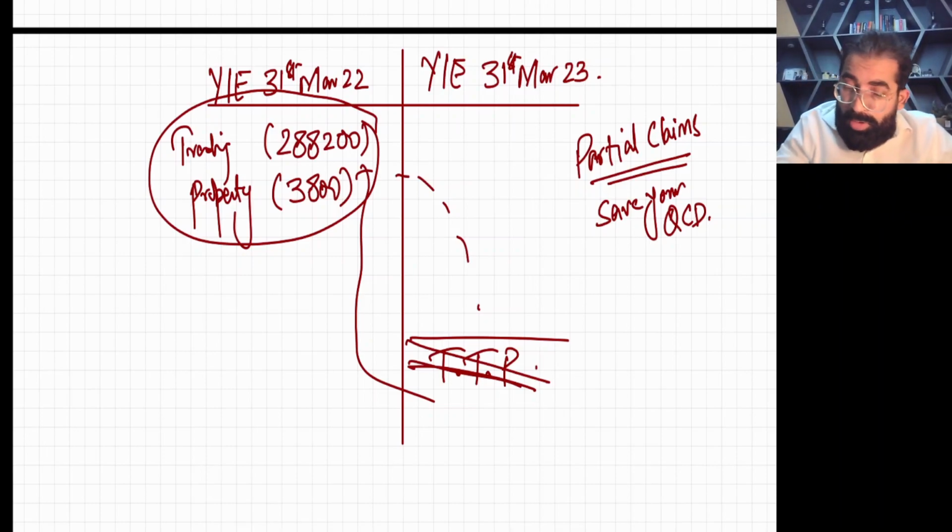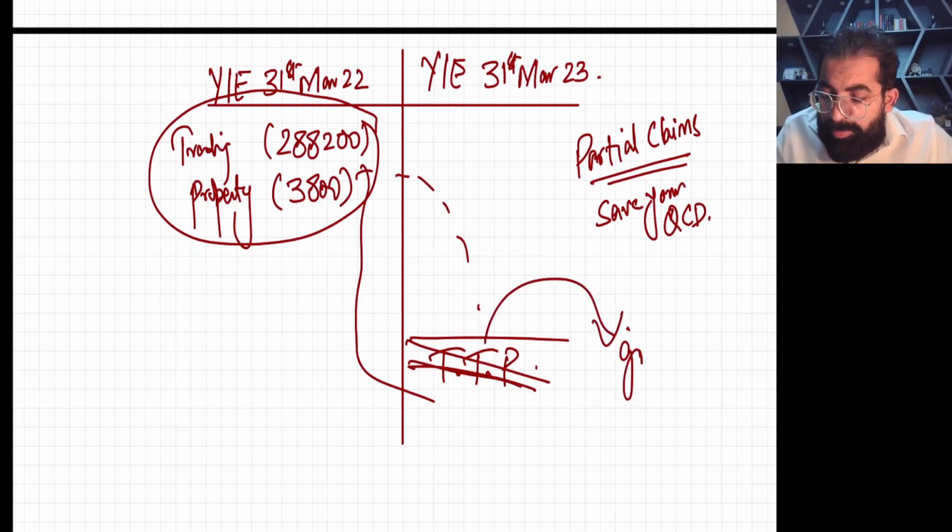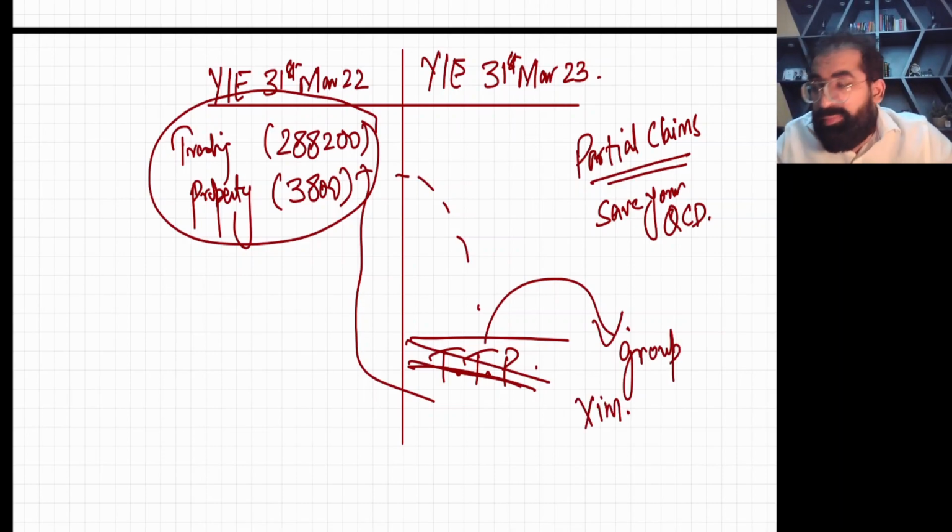Now, according to the new laws, this brought forward trading loss can be given to your group members. Your group member is Zim Limited, and Zim Limited has a trading profit of 21,400.